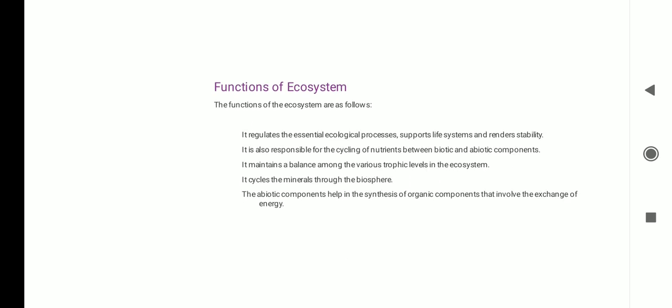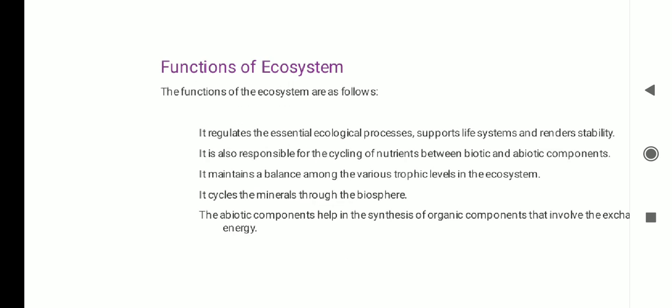Functions of an ecosystem. The functions of an ecosystem are as follows. An ecosystem regulates the essential ecological processes supporting life system and renders stability. It is also responsible for cycling of nutrients between biotic and abiotic components. The ecosystem maintains a balance among the various trophic levels. It recycles the minerals through the biosphere. Abiotic components help in synthesis of organic compounds that involves extra energy.